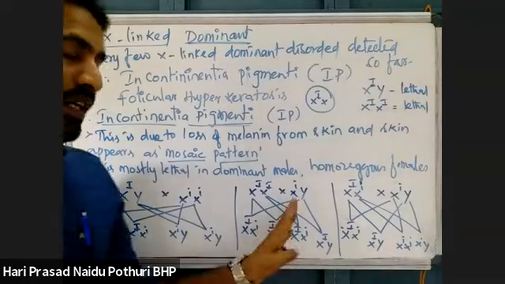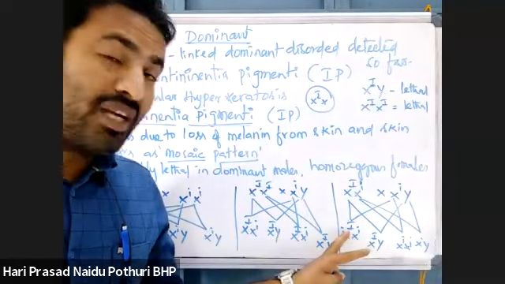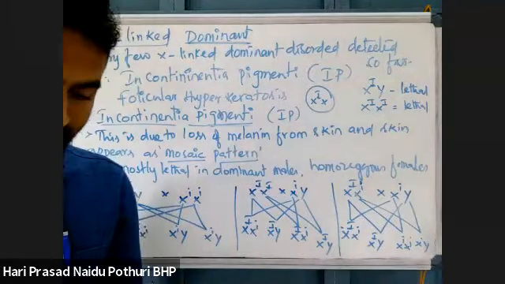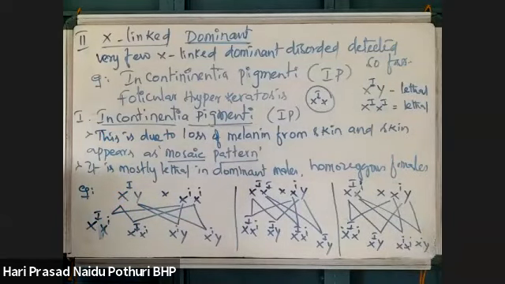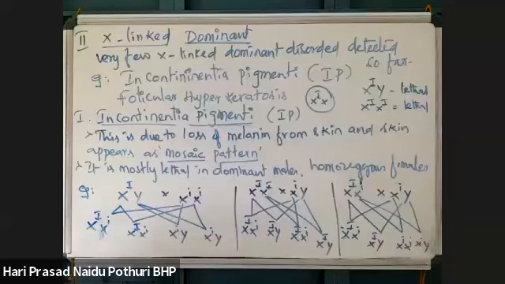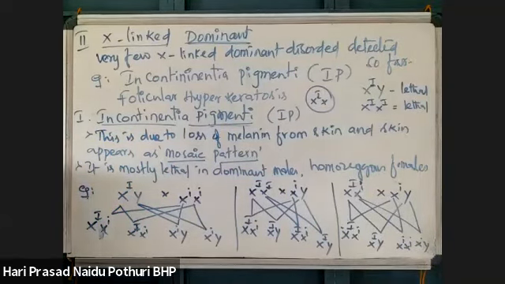Anyway, dominant means when a dominant allele is present, there is expression of the character. This is about incontinentia pigmenti, which is an X-linked dominant disorder.